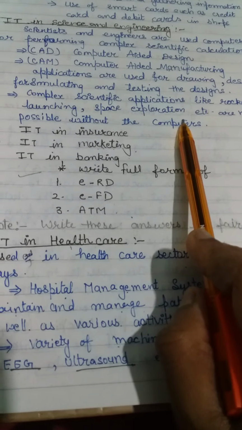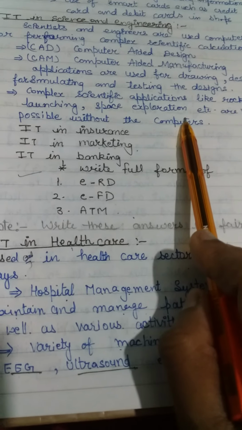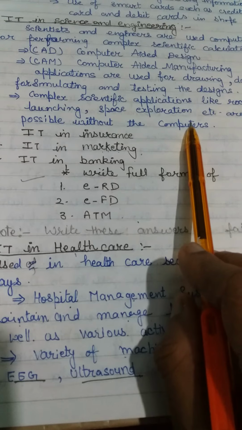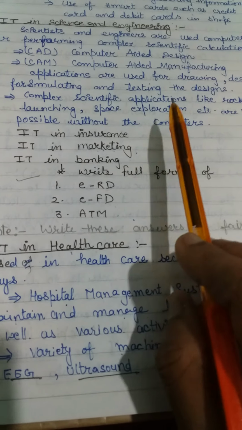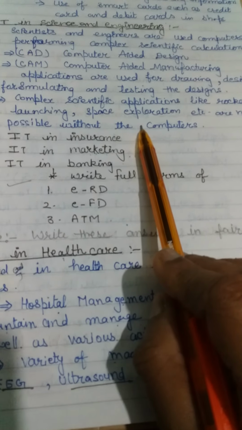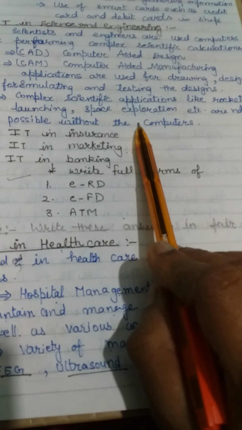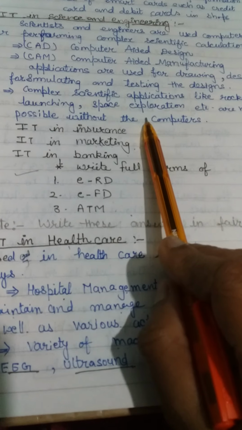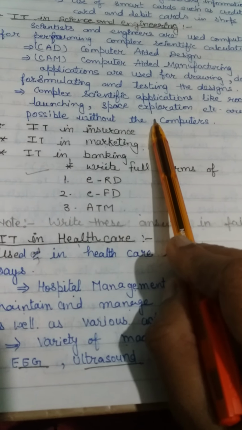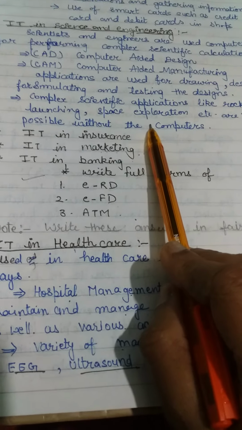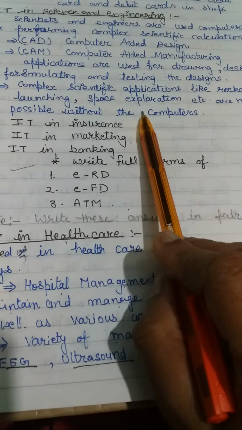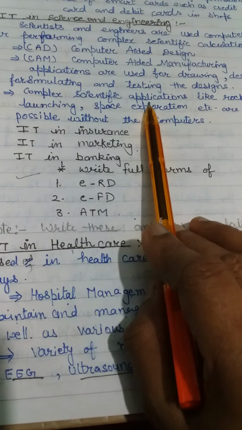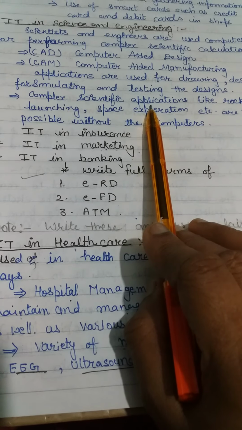I repeat, we use modern technology in science laboratories. You are all aware that recently our Indian scientists launched a rocket with the help of a different type of technology. They first have to find out and test, then it is launched. Now I cover this topic, IT in science and engineering.